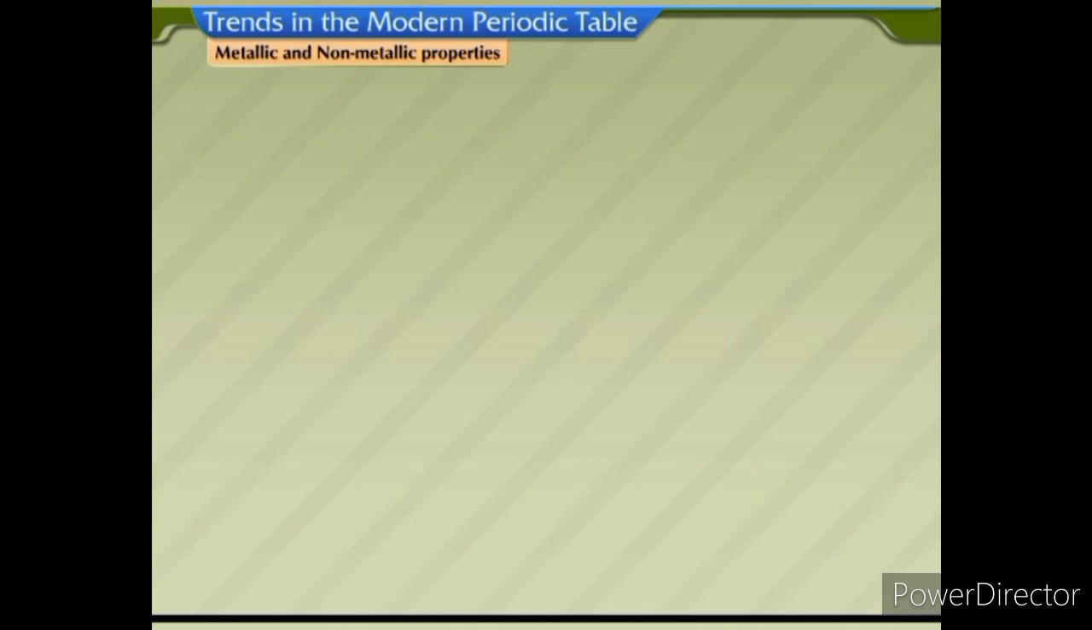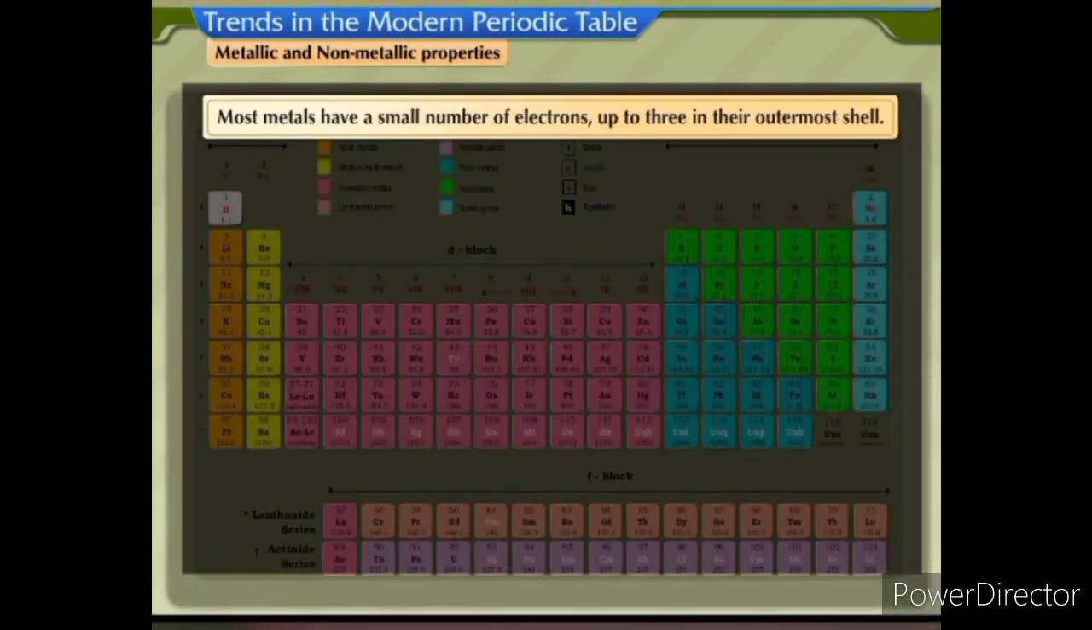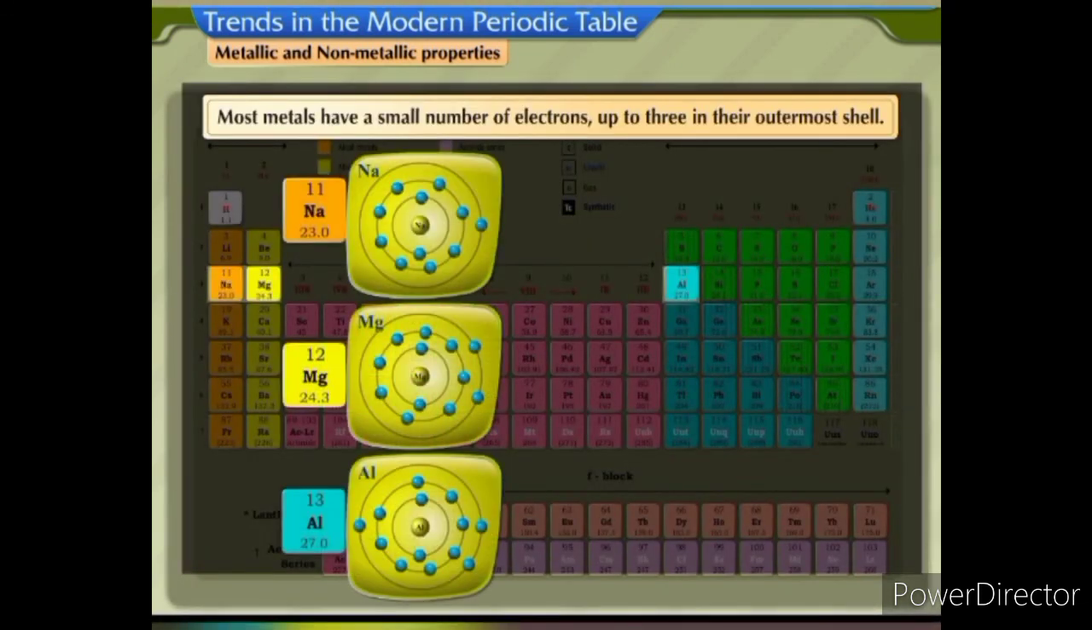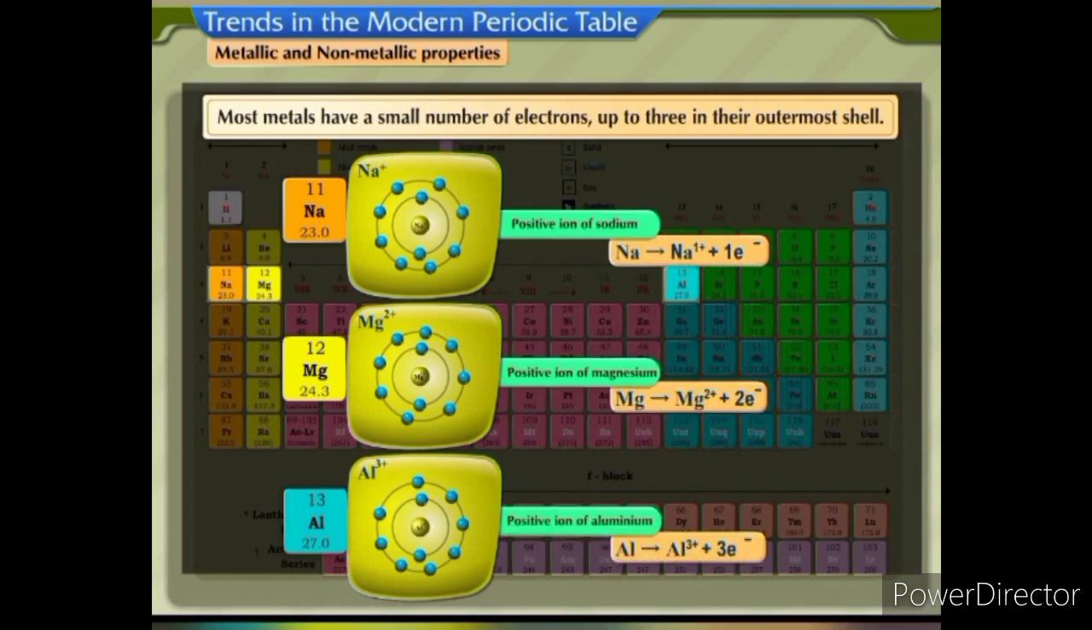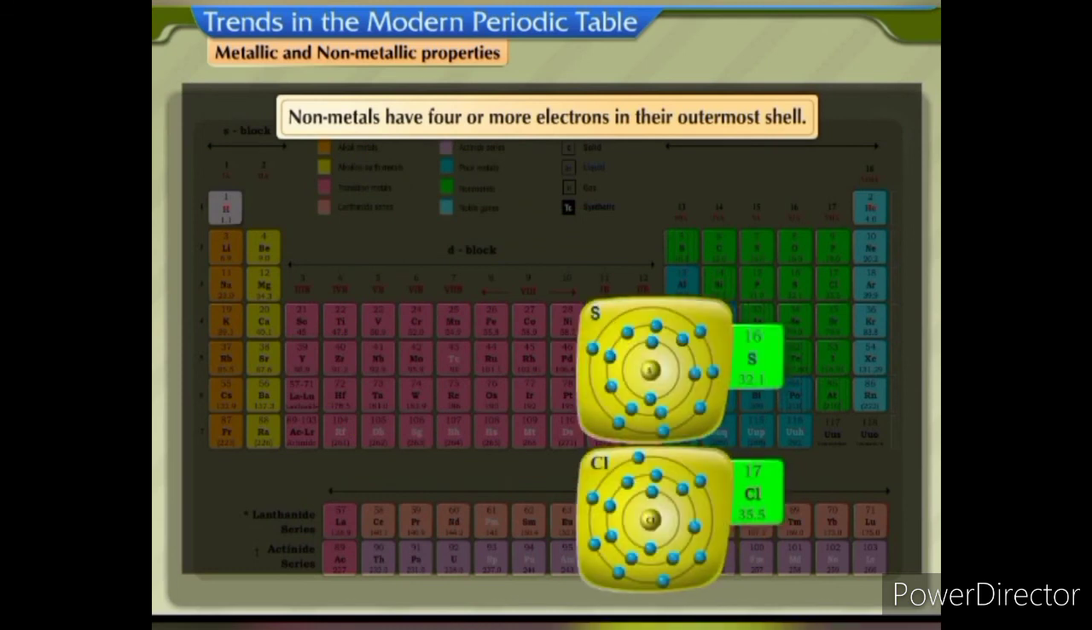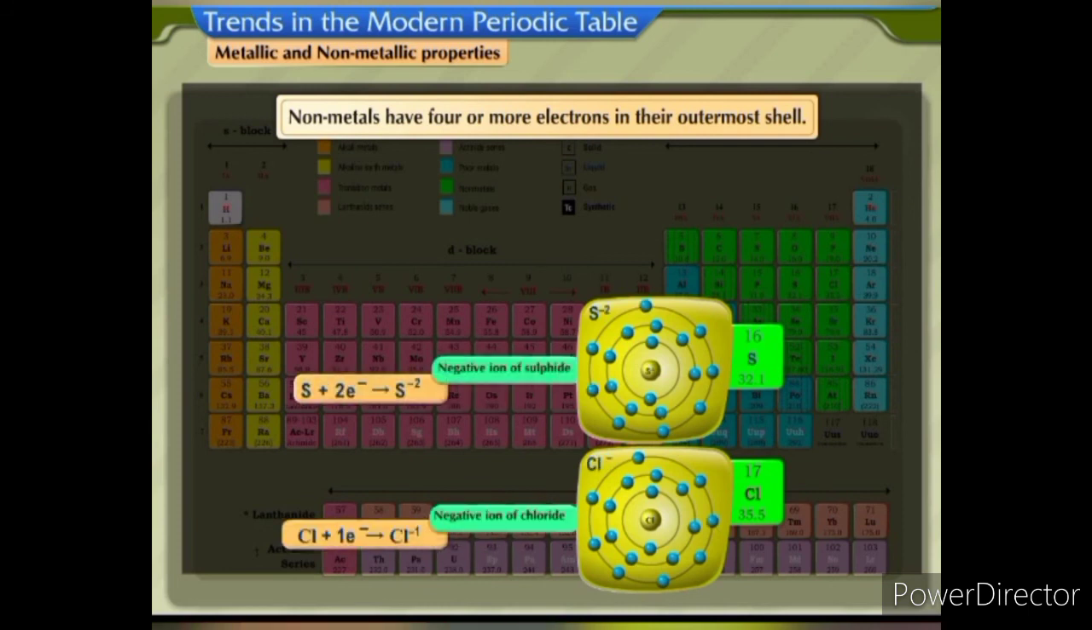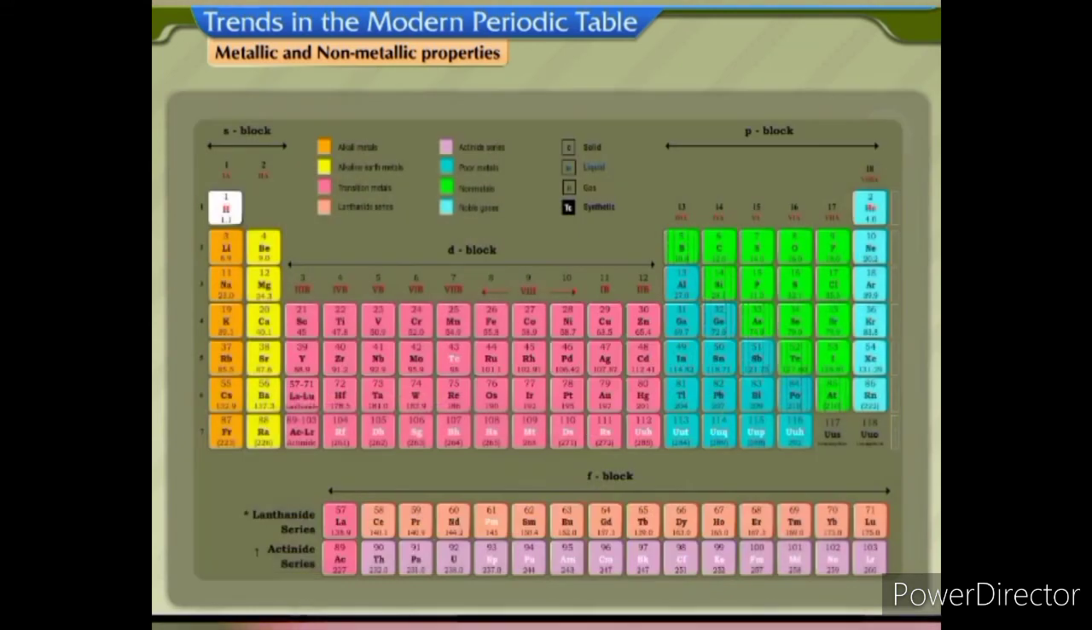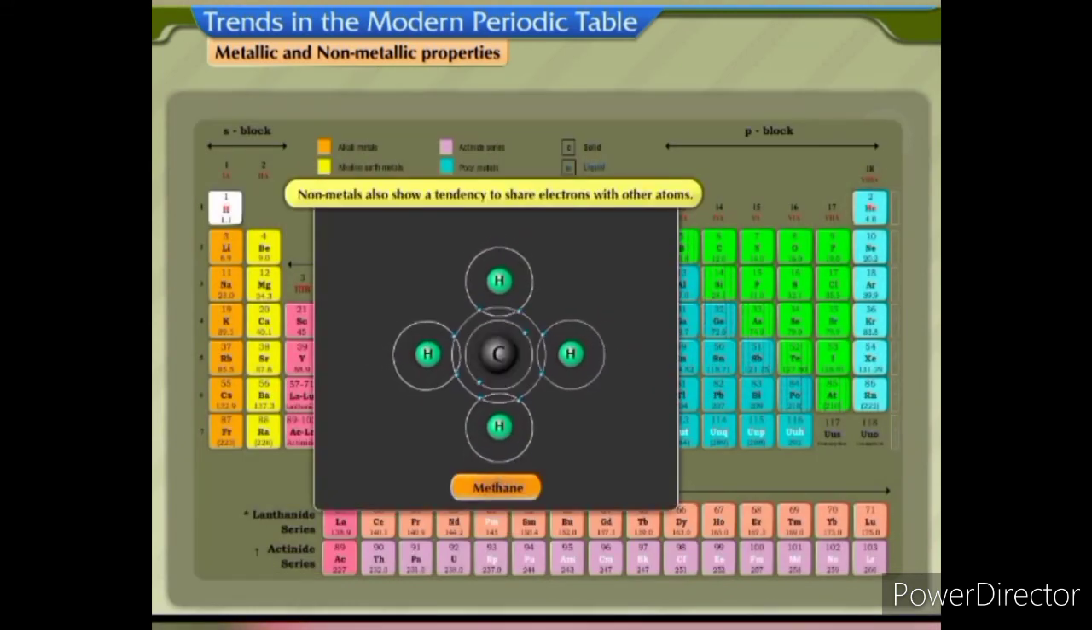Metallic and non-metallic properties. Most metals have a small number of electrons, that is up to 3 in their outermost shell. They show a tendency to lose electrons and therefore are said to have electropositive character. Non-metals have 4 or more electrons in their outermost shell. Hence, they show a tendency to accept electrons. Thus, they are said to have electronegative character. Non-metals also show a tendency to share electrons with other atoms.